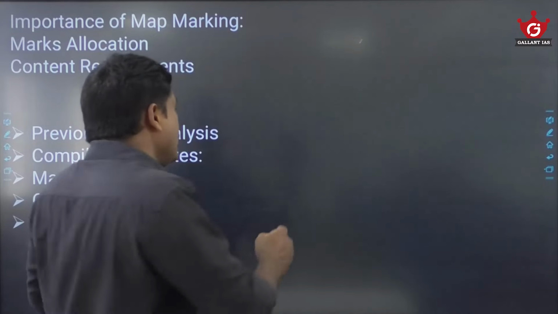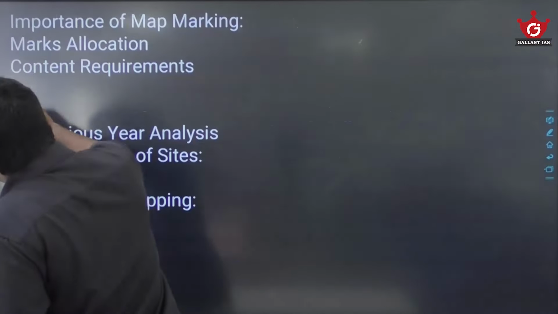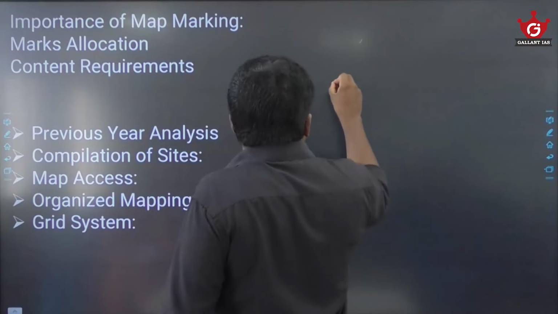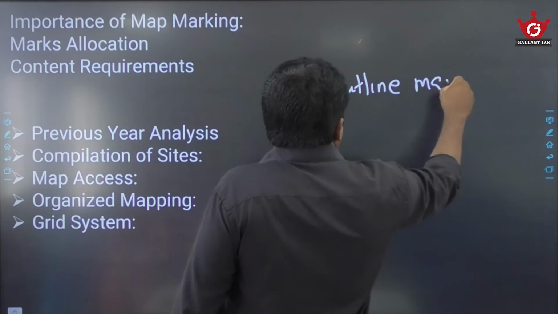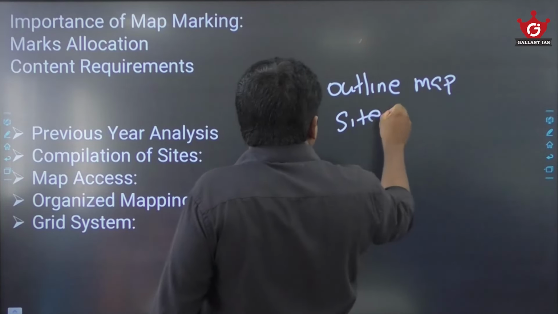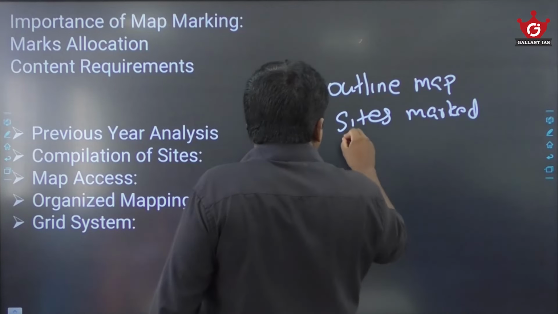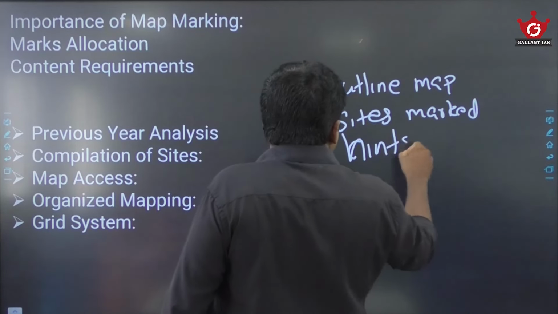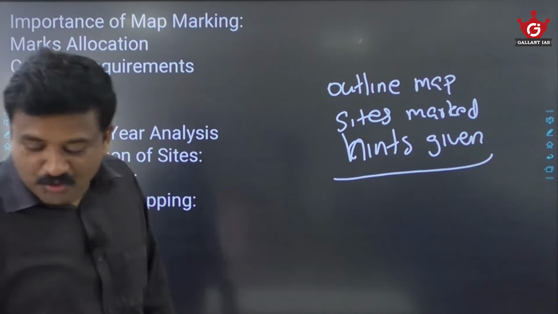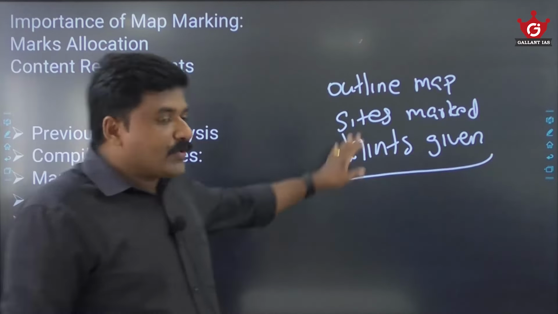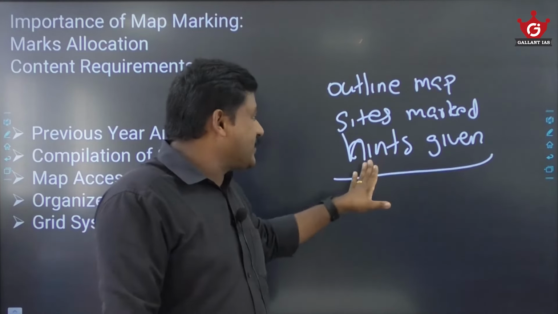So here in the question, how do they ask? On an outline map of India, the sites are marked and some hints are given.